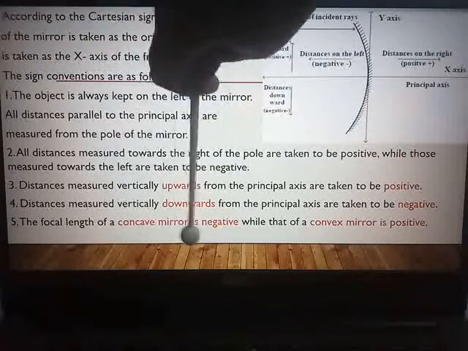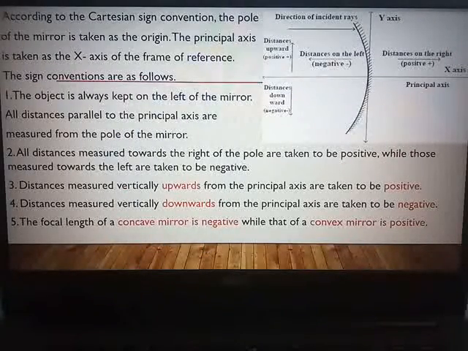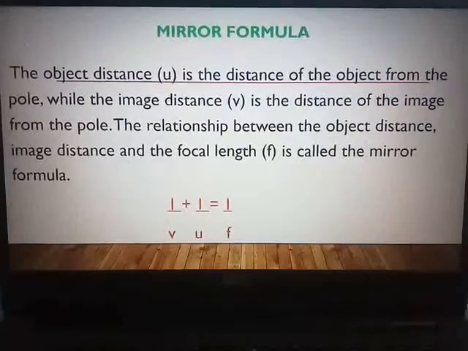The last point: if the mirror is a concave mirror, then even if in the question the focal length is positive, while writing it down in the sum you will take it as negative. If the mirror is convex, then you can copy the focal length as it is. That is why I told you to remember the last point. See how they are linked with each other.